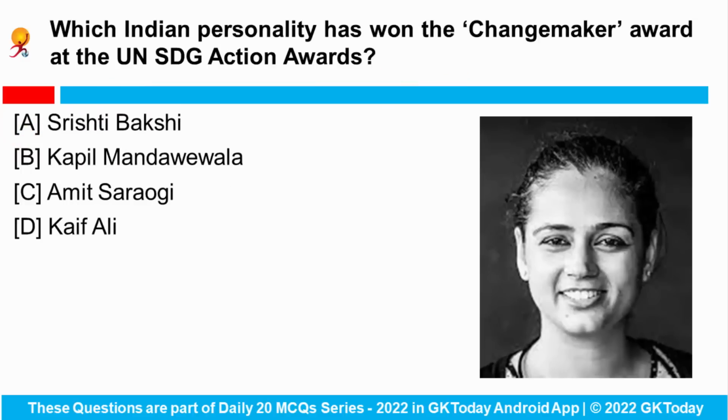Next is, which Indian personality has won the Changemaker Award at the United Nations Sustainable Development Goals Action Award? So Srishti Bakshi, who is a women's rights activist from India, was honored with the Changemakers Award at the United Nations SDG Action Award.